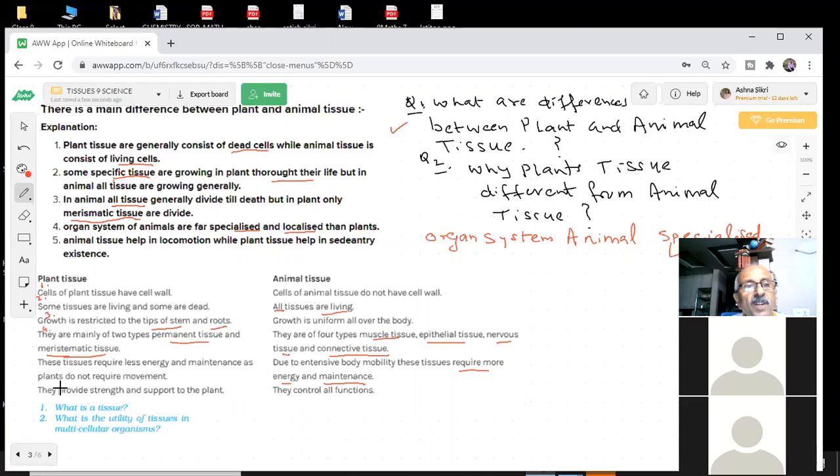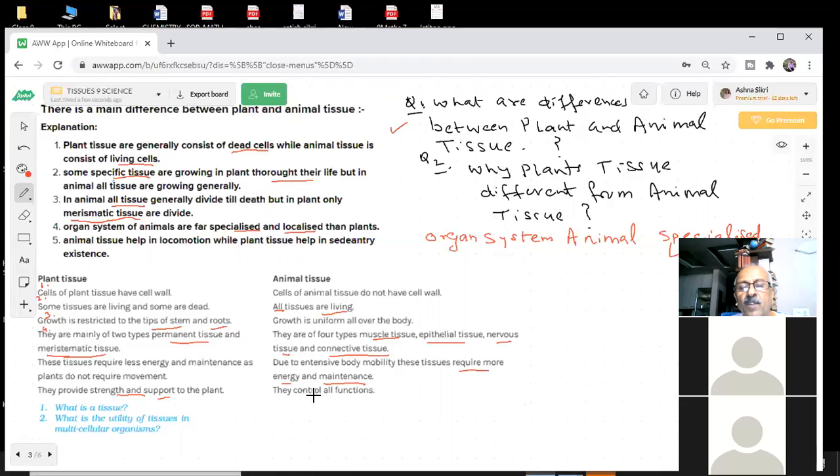So what is the main function of the plant tissue? They have asked this question also. They said provide strength and support to the plant, so that the plant doesn't fall down. If it is not strong, it will break down. When a strong wind blows, you have seen that trees are uprooted completely. So basically plant tissues are providing strength and support to the plant.